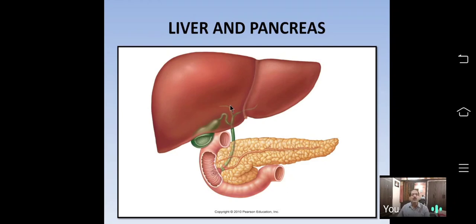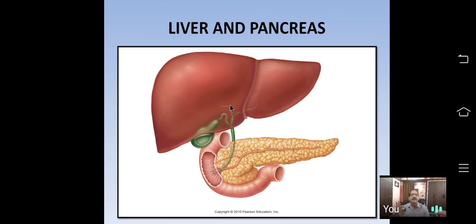These are useful salts, commonly called bile salts. What are the names of the bile salts? Sodium taurocholate and sodium glycocholate. These two bile salts play an important role in the digestion of fat.